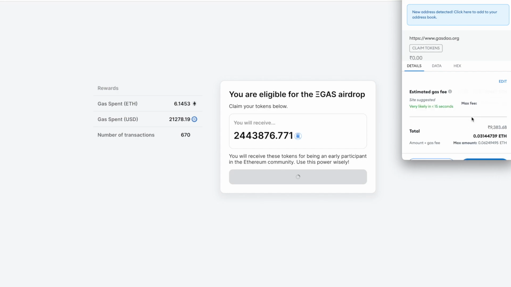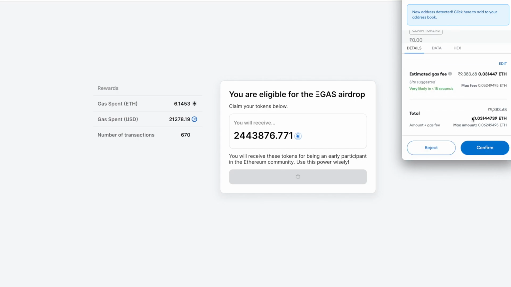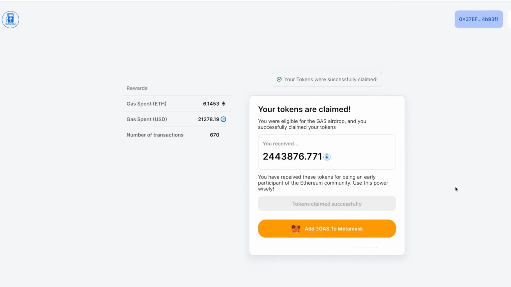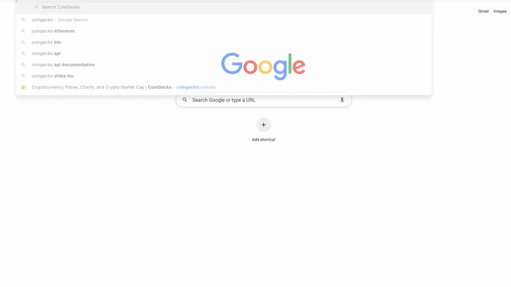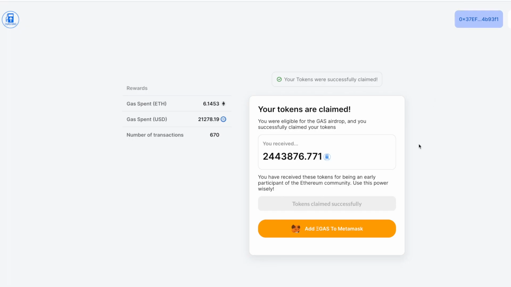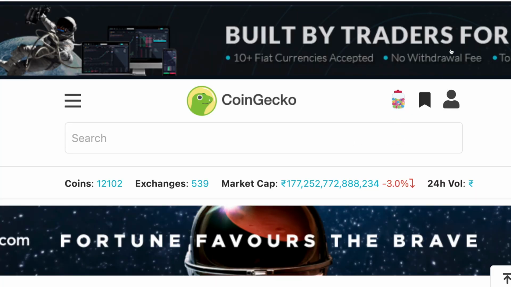So let's click on this. And we'll have to pay a little bit of gas fee. Now the gas is 0.03 right now, which is quite high. So right now what I'll do is I would reject this, but I would check this particular token on CoinGecko, what is the current price for this. If I see that the price is good enough, then I might just invest my money, because if I'm getting more, I have no issues in paying a little bit more gas fee.